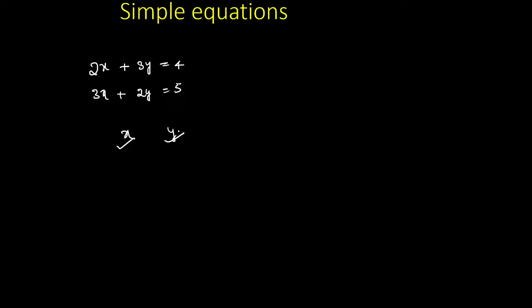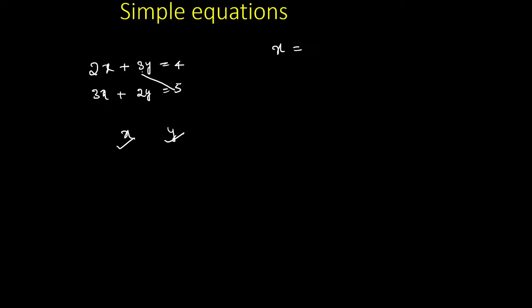That is our target. First of all, see guys, most of the students generally solve the equation by multiplying the entire equation with 2 and the other entire equation with 3. Now the x coefficients, 2 and 3, become exactly the same constant. Then we subtract the y values and you can get the answer. But don't go with this type of multiplication approach. Simply, guys, see how I am doing it. If you want the x value, first of all, you should multiply these numbers. Just go in the direct manner.